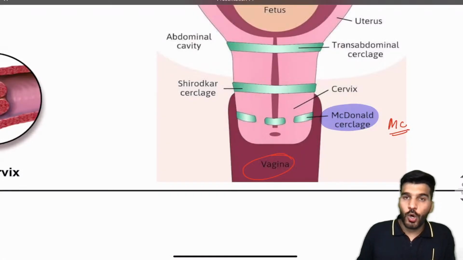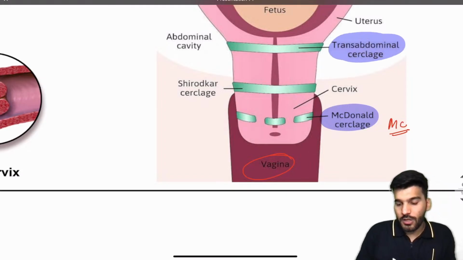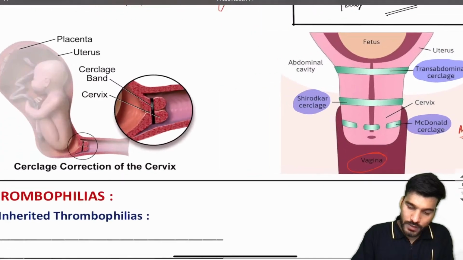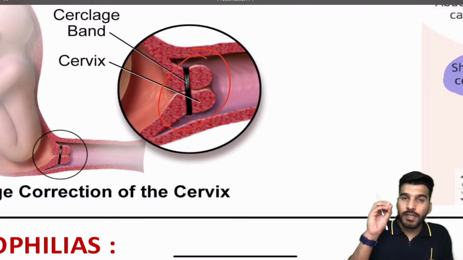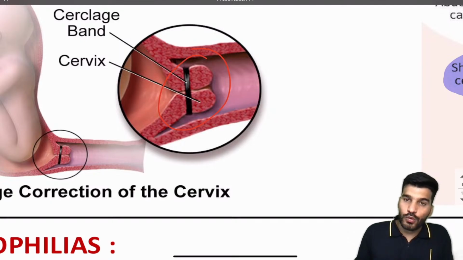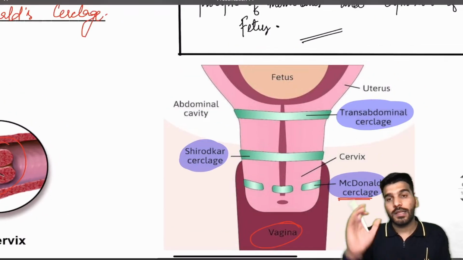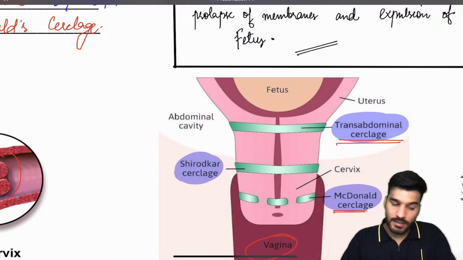Or we can have an abdominal cerclage called trans-abdominal cerclage. McDonald cerclage is what we mostly use. We close the cervix so that expulsion of the membranes will not happen, we apply it around 12 weeks and open it around 37 weeks. Sometimes normal vaginal delivery can happen with a McDonald cerclage, but if it is a transabdominal cerclage, then the mode of delivery is cesarean section.